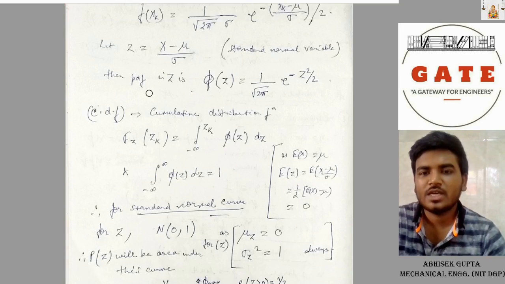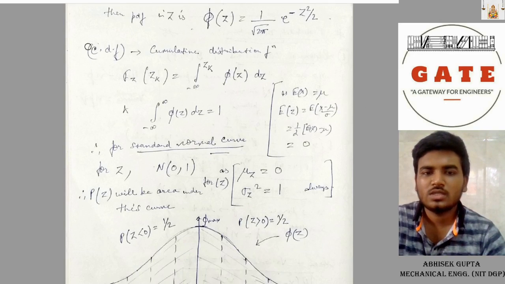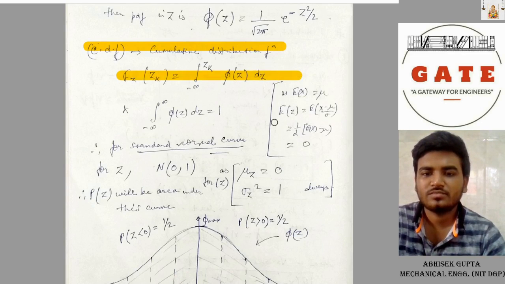Now if standard normal variable z is considered as x minus mu divided by sigma, then PDF in z is phi of z equal to 1 by root 2 pi e power minus z square upon 2. Here cumulative distribution function F(zk) equal to integration minus infinity to zk phi of z dz.